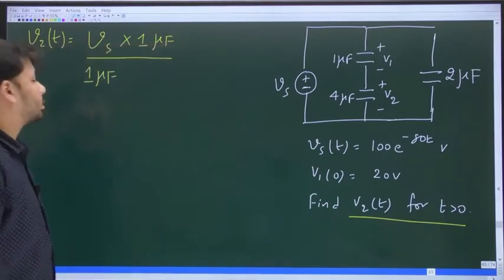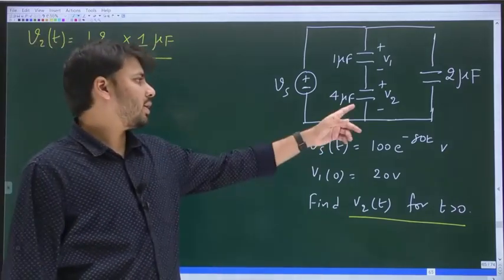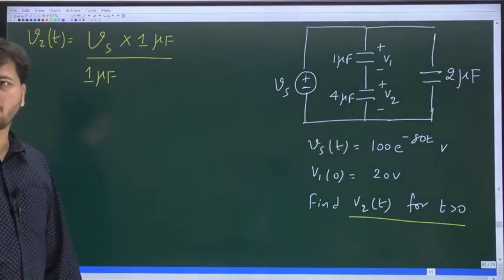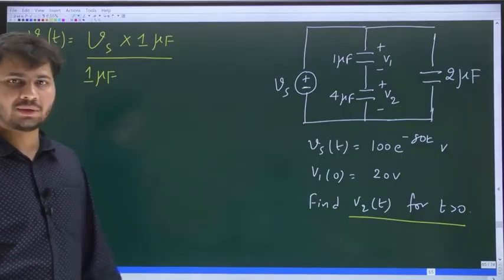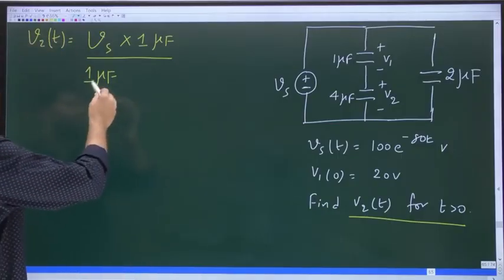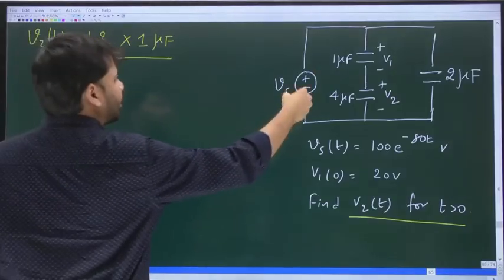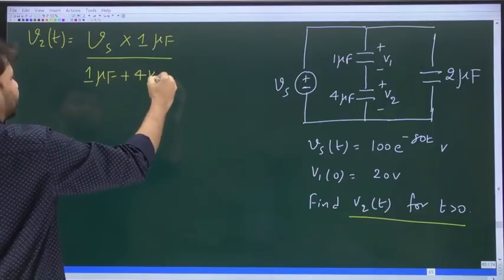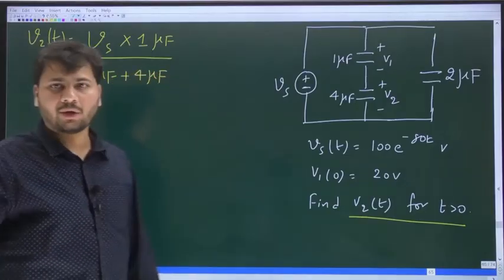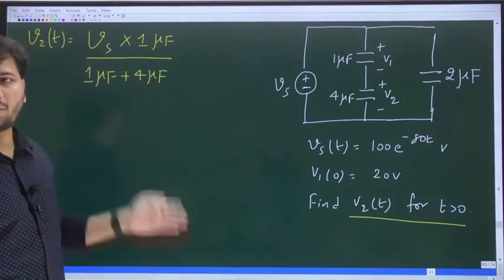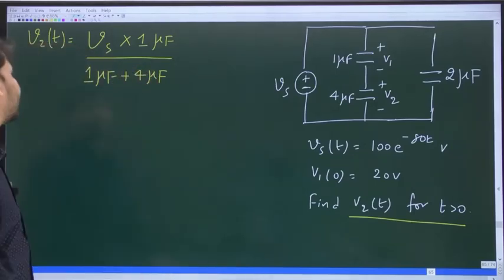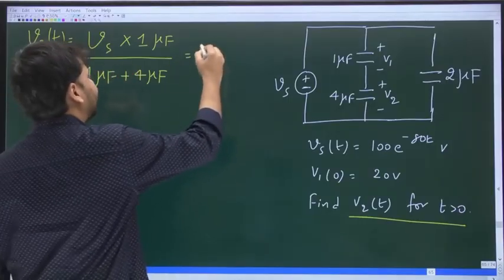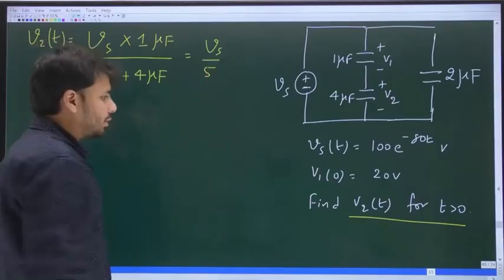Okay. So what is V2 of t? It is the voltage across the 4 microfarad capacitor. I am just using capacitive voltage division. So V2 of t will be equal to Vs into 1 microfarad divided by 1 microfarad plus 4 microfarad. Clear? Microfarad and microfarad will get cancelled. So is it not Vs into 1 by 5? Yes. Or simply Vs by 5.